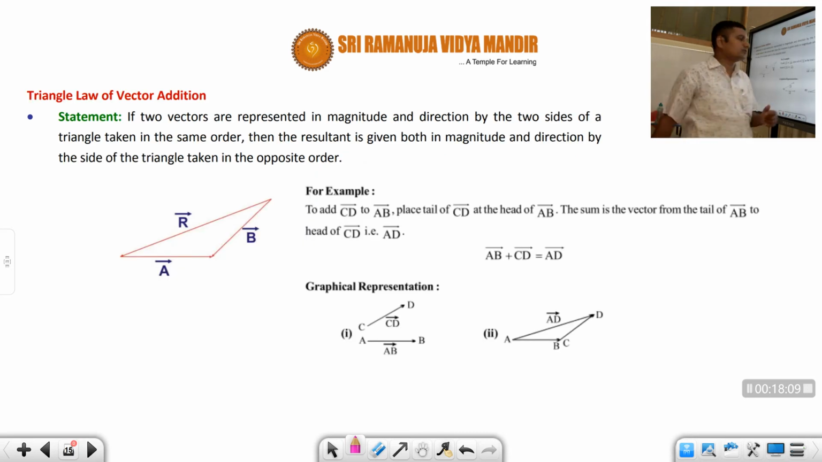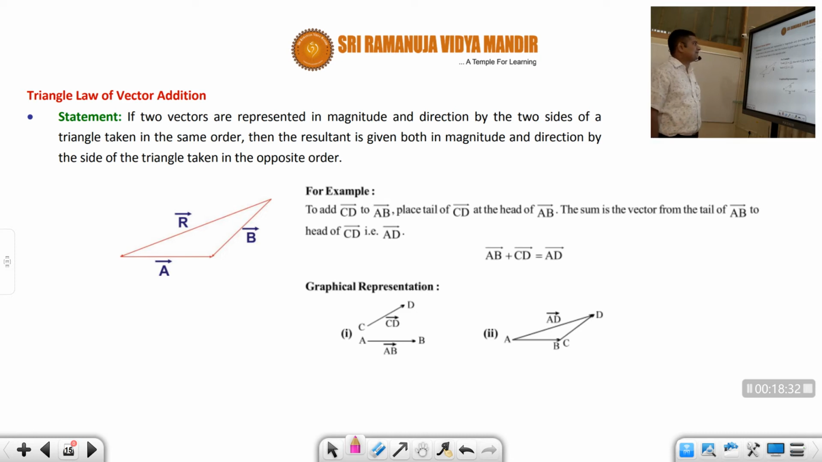Okay students. Until now we have studied the basic definitions and types of vectors. Now the actual topic of vectors is addition, subtraction and multiplication of vectors. Let us see first, how to add two vectors. There are two laws: number one, triangle law, and number two, parallelogram law. So triangle law, what is the statement?